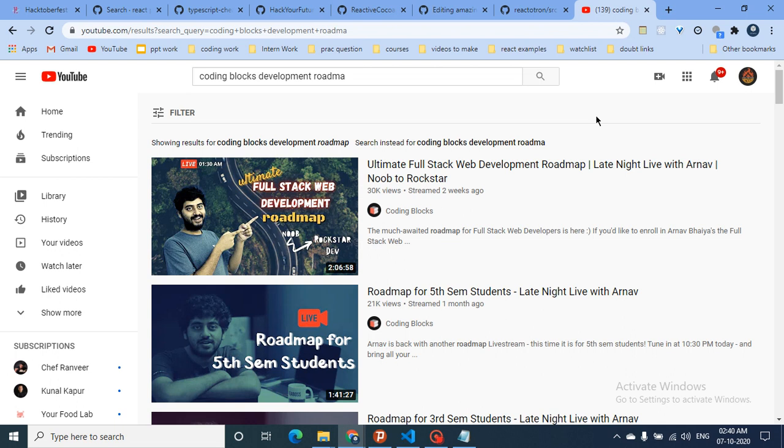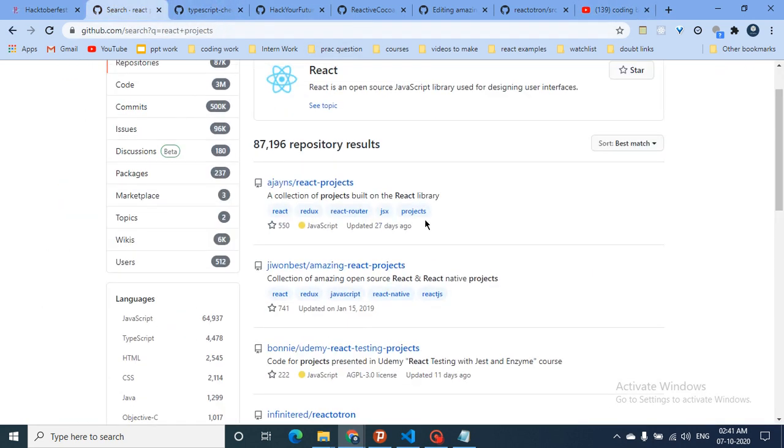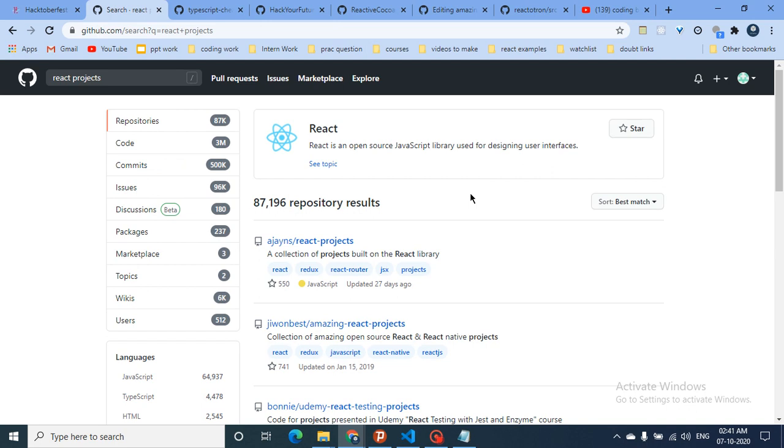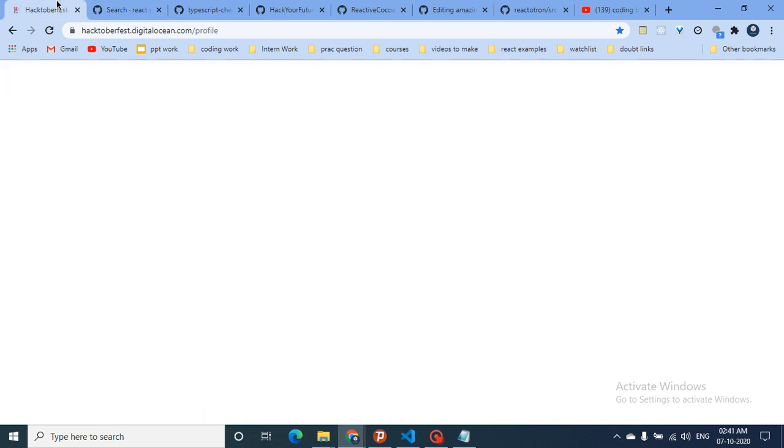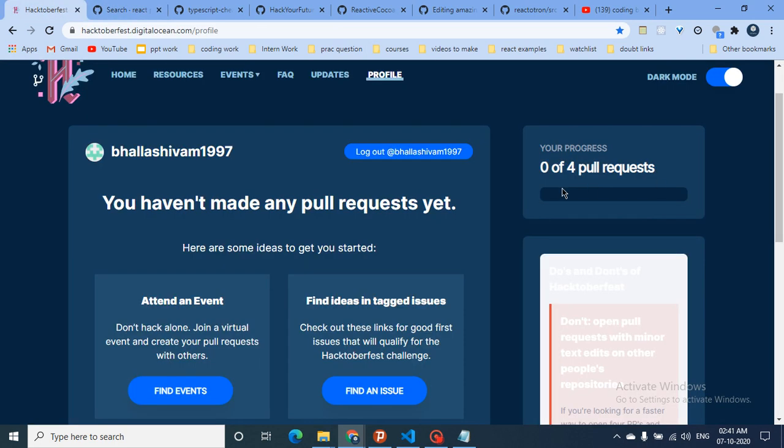So that's how you can first get a gist of how to contribute in open source. I will also make 2-3 more videos clarifying this topic. That's how you're gonna first understand how to contribute in open source, and then you can contribute in these open source projects. If you get a pull request and the merge is successful, then you get 1 pull request done. And if you get 4 pull requests, then you can get a t-shirt. So that's how you're gonna learn to contribute in open source, and you can also make projects for